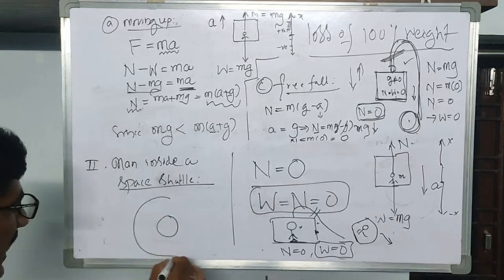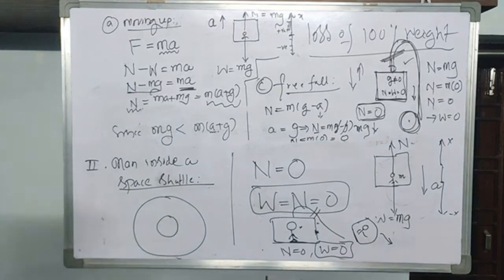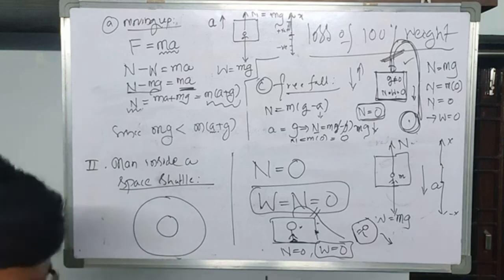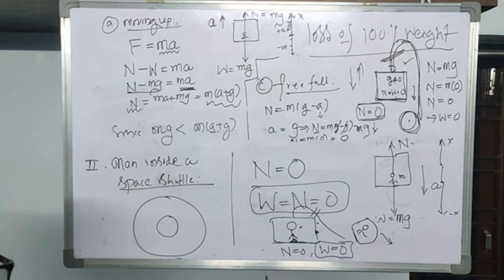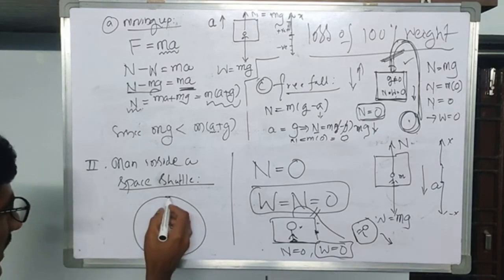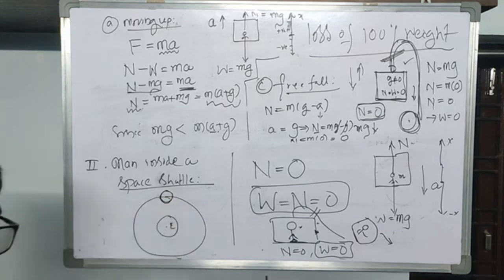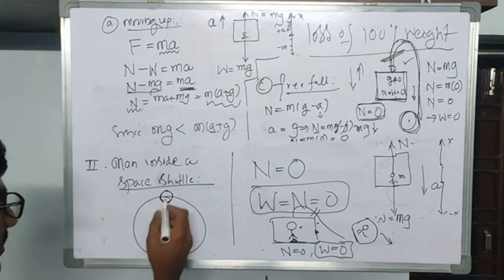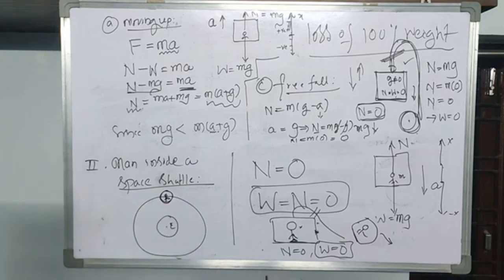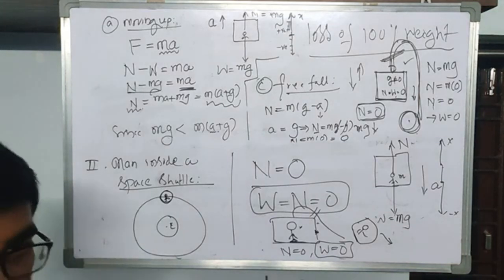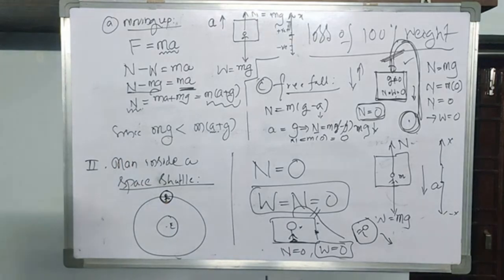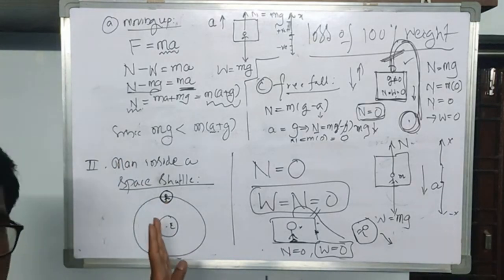All our satellites or space capsules are going to revolve like this. That means we are going to put that satellite or the space shuttle in one particular orbit. This is the Earth. This is the satellite or the space shuttle. Suppose you imagine one person in this space shuttle. See what happens to his weight. As I already told you, even though this satellite or the space shuttle is far away from the Earth, the gravitational field is not zero.